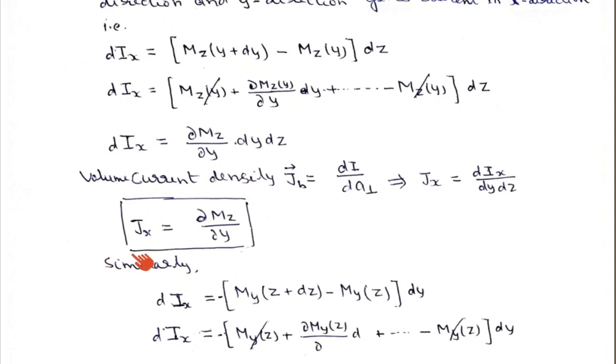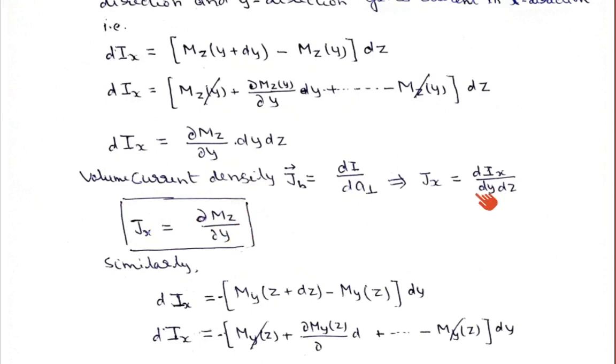So Jx can be written as del mz. If you divide by dy dz, the dz will be cancelled out. So this will give del mz upon del y. So that means the volume current density along the x direction originates from magnetization along the z direction when chunks are placed at different y positions. Chunks are placed in the y direction, magnetization is along the z direction and current is flowing in the x direction. So this volume current density Jx will be equal to del mz upon del y.